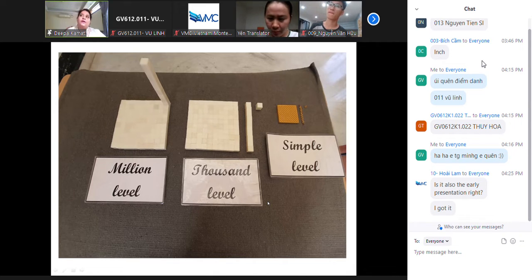Okay. There's another presentation that I would like to offer you with the symbols. That's the way we give numbers to the children. You already saw how we gave it with the wooden hierarchical material. That is one way of doing it. There is another way which I'm going to show you.